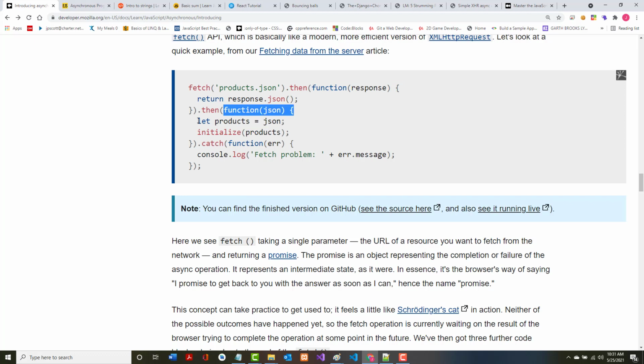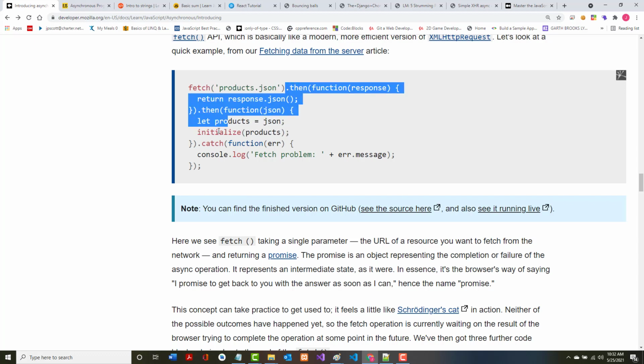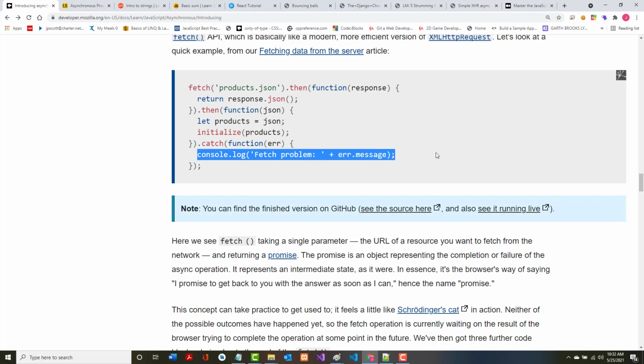Then we're going to set that JSON equal to products, and we're going to call initializeProducts. If this fails right here, we don't do any of this. Rather, we call the catch and we say fetch problem.